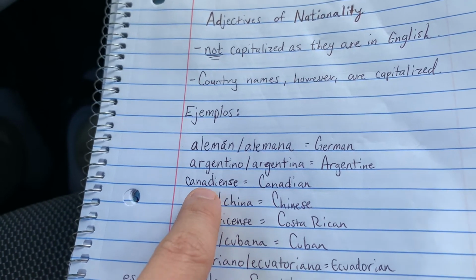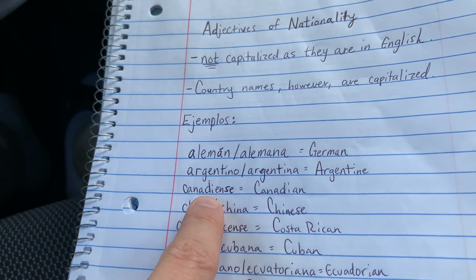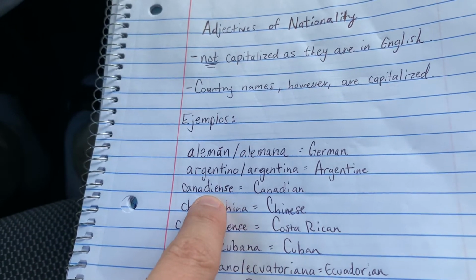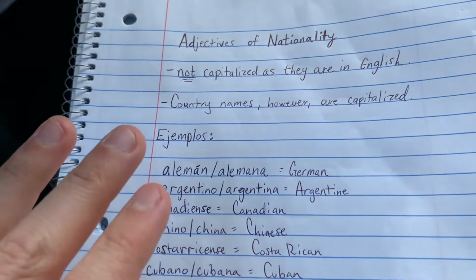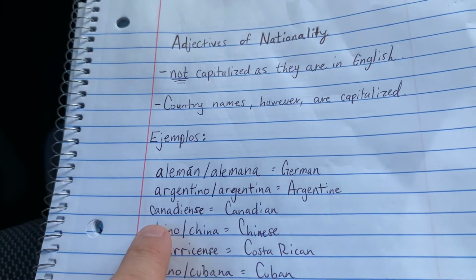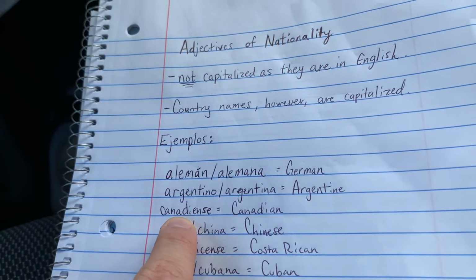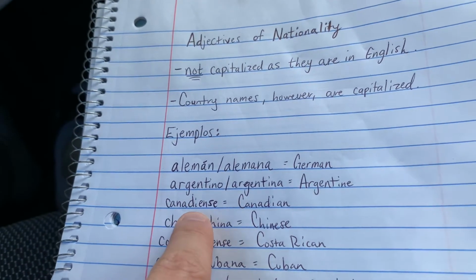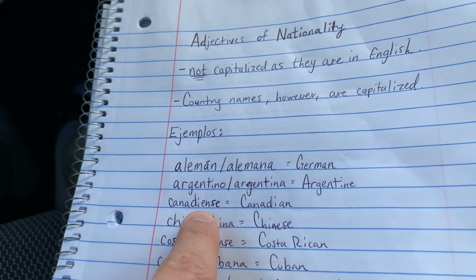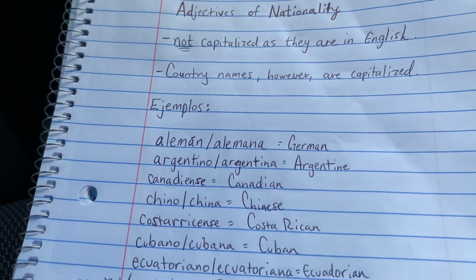So you would have un canadiense or el canadiense and also la or una canadiense. El canadiense would be the male Canadian citizen, and la canadiense would be the female Canadian citizen.